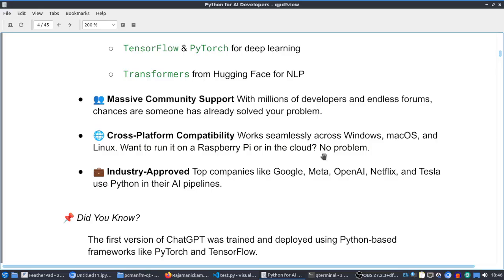The next reason is massive community support. Obviously, we will get a lot of support because a lot of people are using Python, right? So if we have any questions related to Python, we can just post our questions in any forum and get a relevant reply. Or someone might already have asked the same question, so we can just search and get the answer.